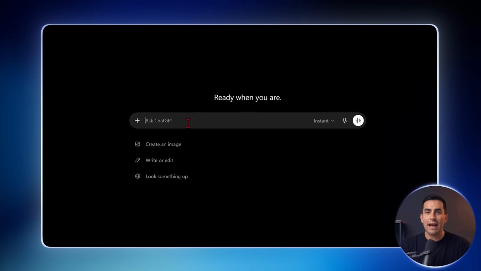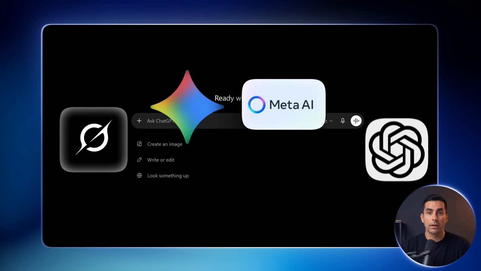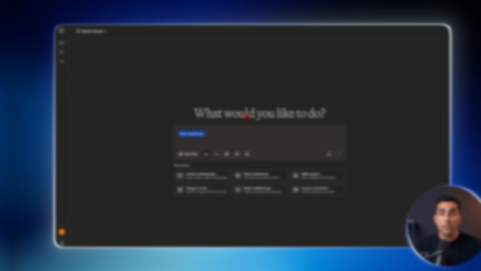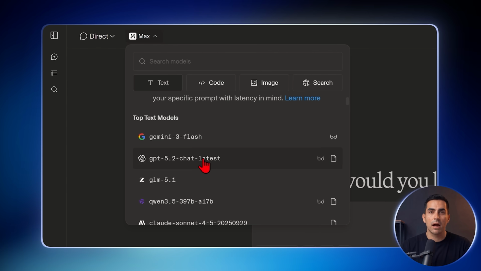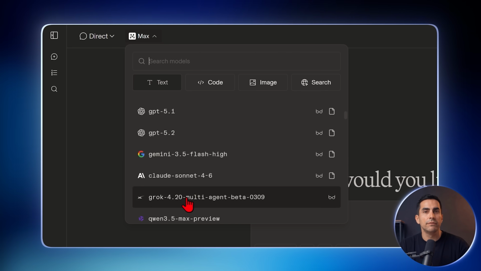First, open any AI chatbot. Any free one will work. And here's the first bonus. Go to the Arena website. Open Direct, and you'll find a catalog of the best AI models available, all completely free to use.